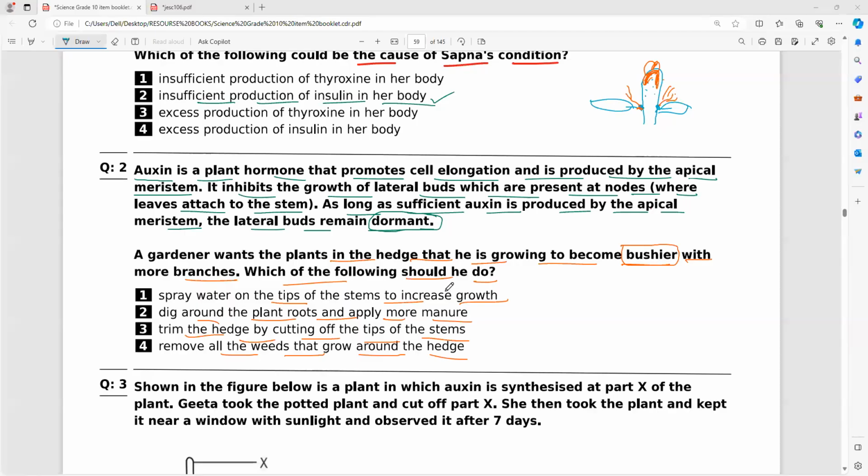We have to trim. Unless the top, the apical meristem, stops growing, there is no growth of the bud. Bud means the point between that stem and the leaf. This point cannot grow unless the growth stops here. So that's why we have to trim the hedge by cutting off the tips of the stem. Hope everybody understands. Is it clear? That is what you have to remember.